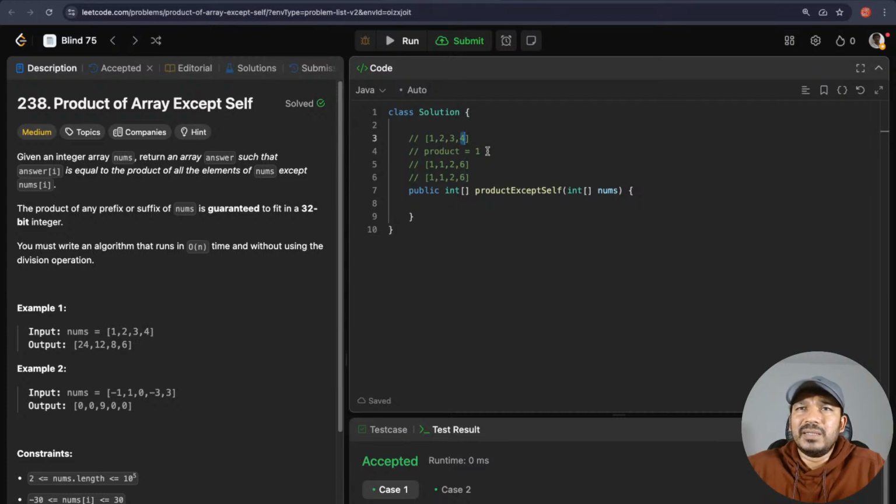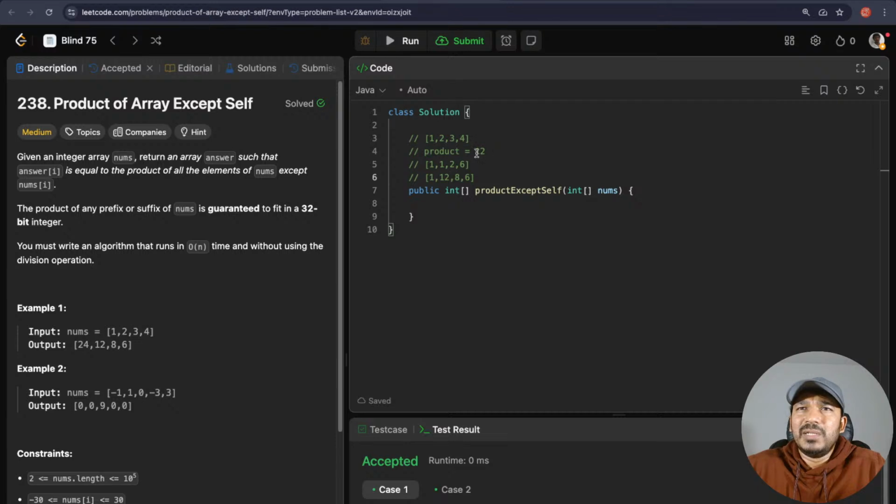So 1 cross 4 is equal to 4. Now for this index, this one is equal to product star the current value, so 2 cross 4 will become 8. Now product is equal to product star current value, 4 cross 3, 12. Now here, this one will be the current value multiplied by 12, that will become 12.